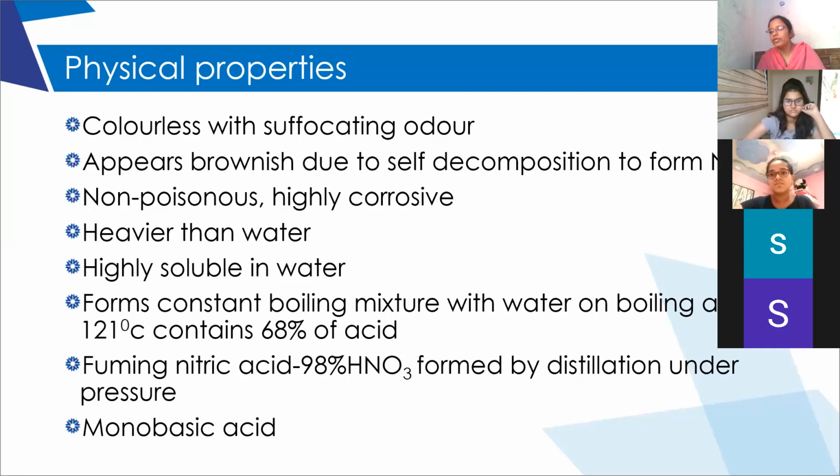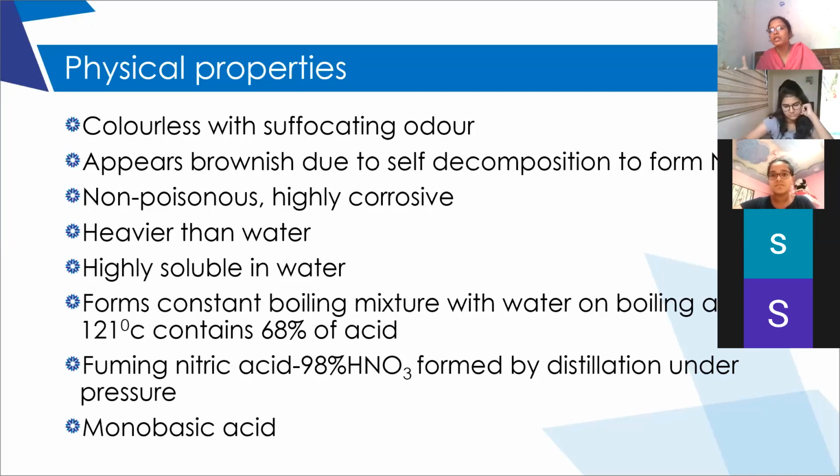Clear? So if we want to get nitric acid, we can get only 68% acid. That means we cannot get 100% concentrated nitric acid. We will get only nitric acid which contains 68% of acid and 32% of water.